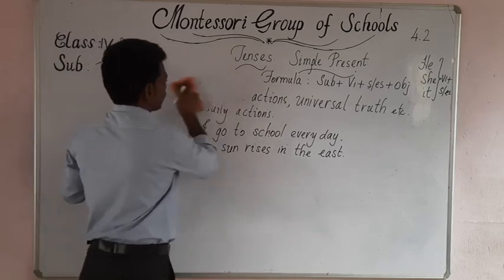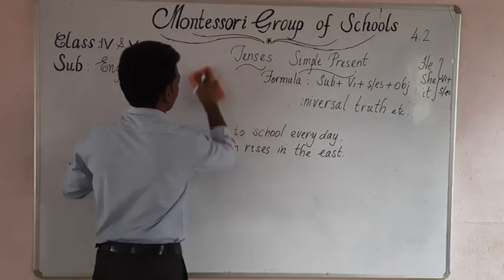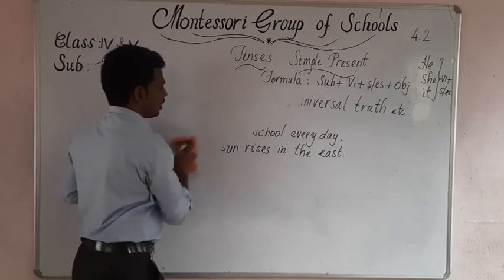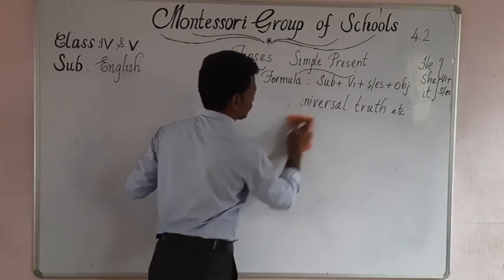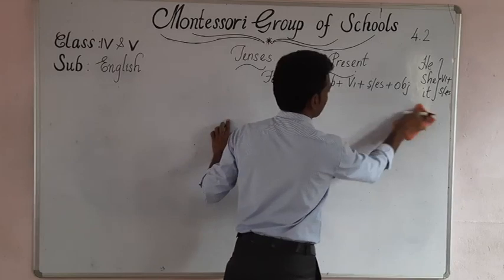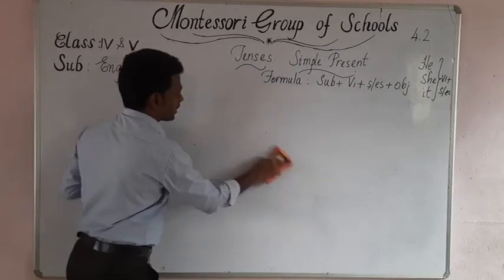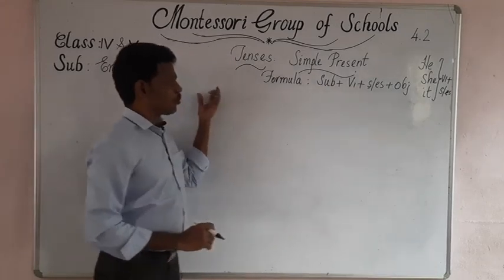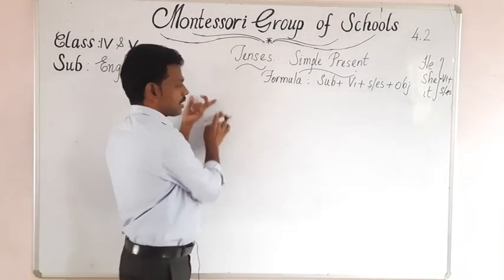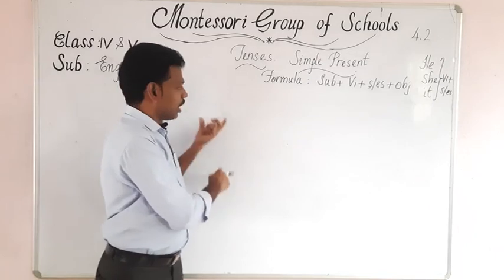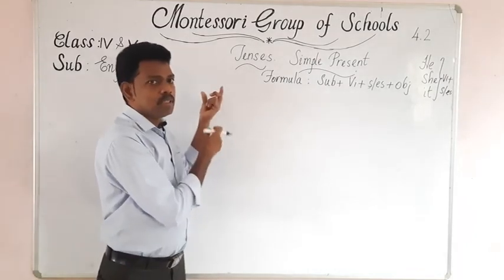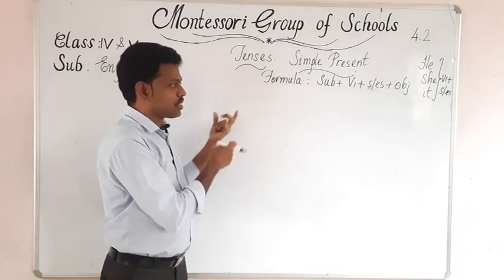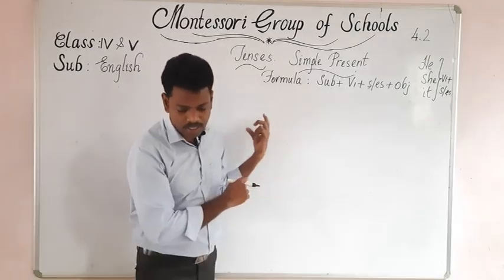We express simple present tense to show habitual action and universal truth. As I told you, what is habitual action? The daily activities. Now I am going to take a table with subjects: first person singular and plural, second person singular and plural, and third person singular and plural.